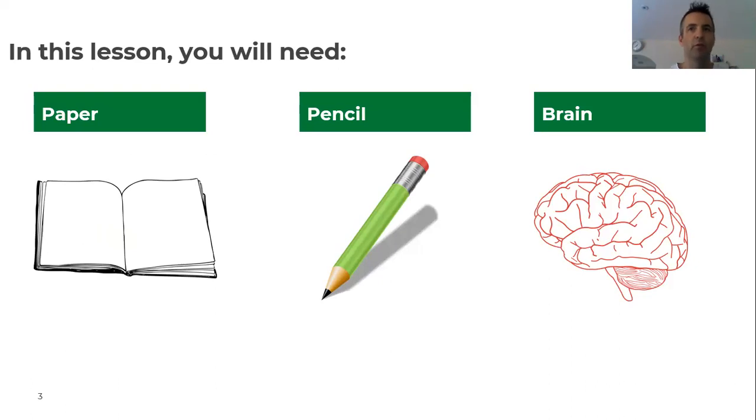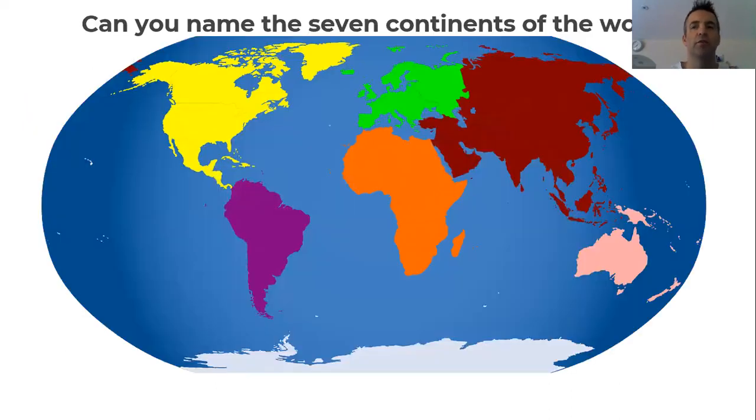Okay, so let's begin with our first challenge of the day, which is going to be naming and locating the 7 continents of the world. So here's our world map, and I'm going to show it nice and big. Here it is all over the screen for you. I want you to point with your finger when I say the name of a place.